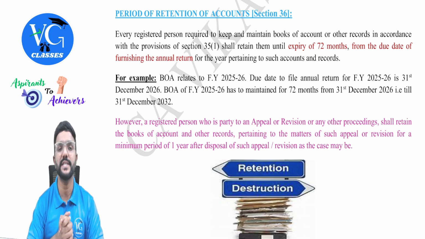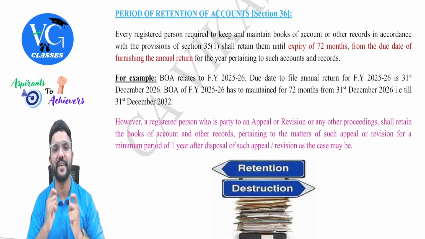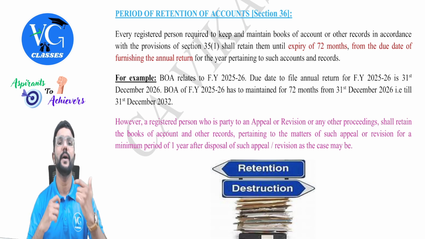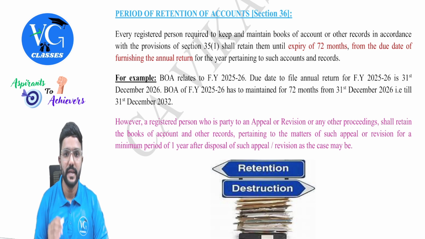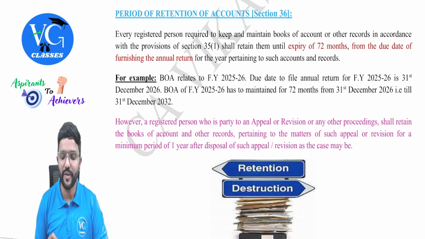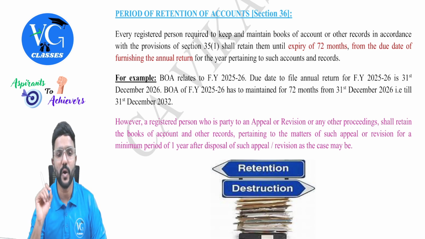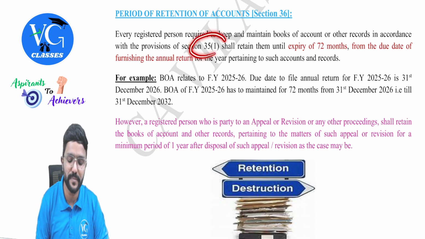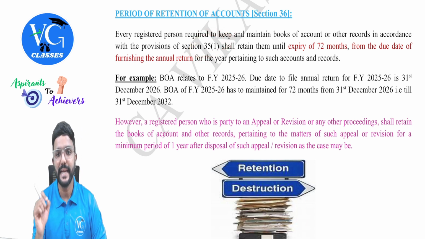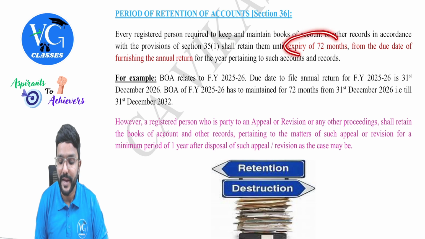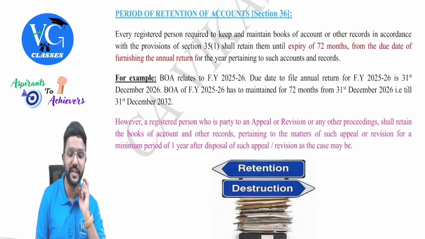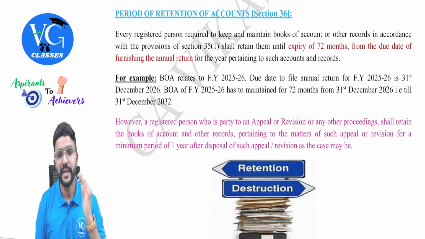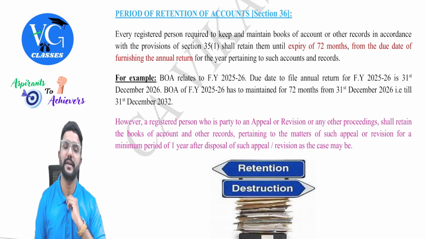Okay. Now coming to section 36. Section 36 specifies how long we should maintain the books of accounts. Yes, sir. Every registered person required to keep and maintain books of accounts or other records in accordance with the provisions of section 35 subsection 1 shall retain them until the expiry of 72 months. 72 months from when? From the due date of furnishing the annual return, guys. Okay. For the year pertaining to such accounts and records.